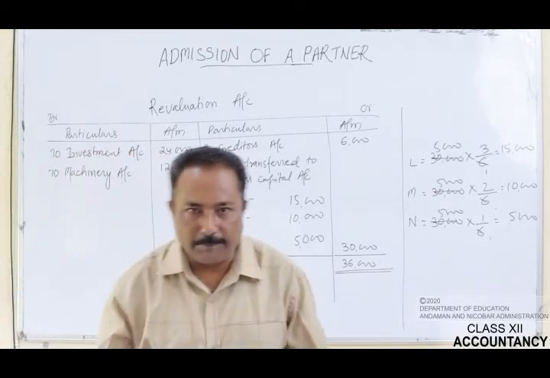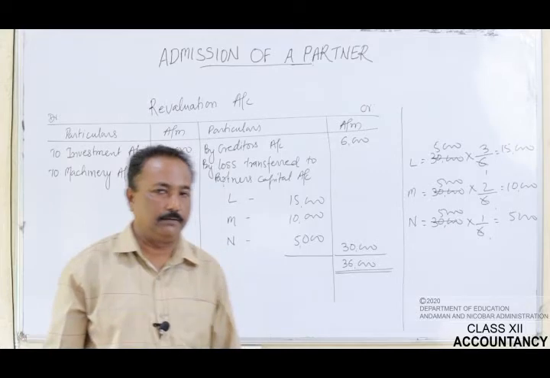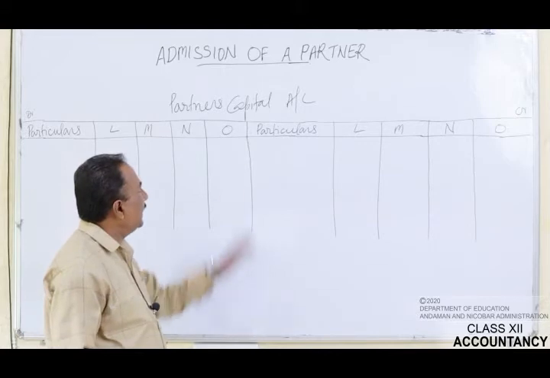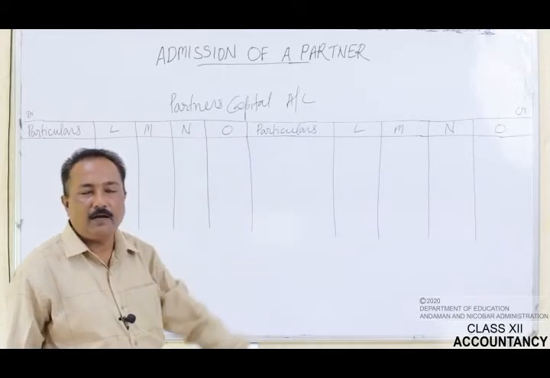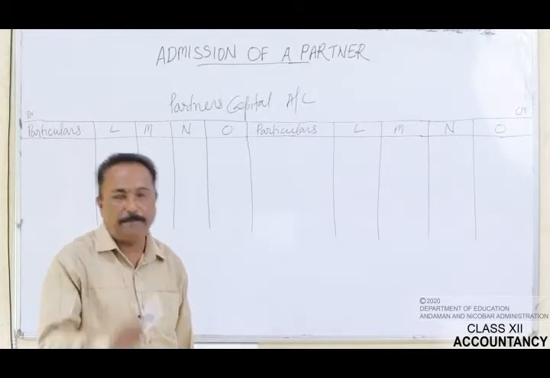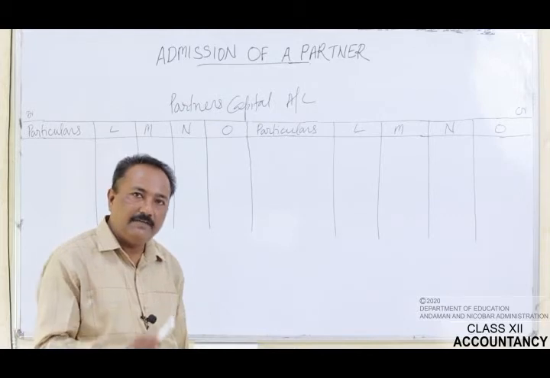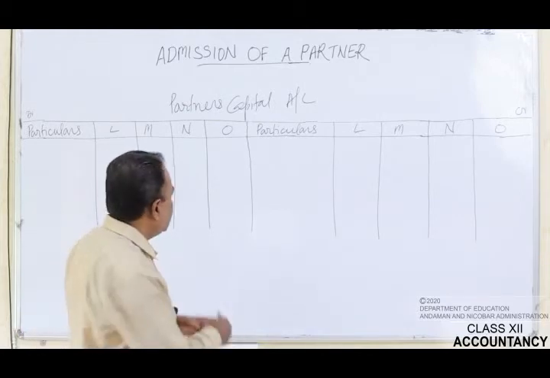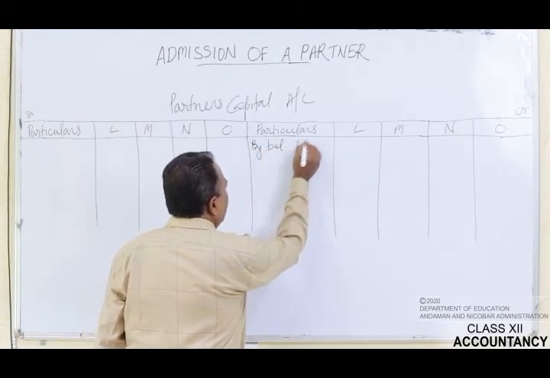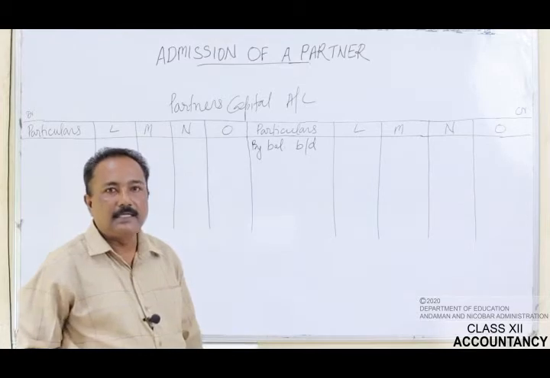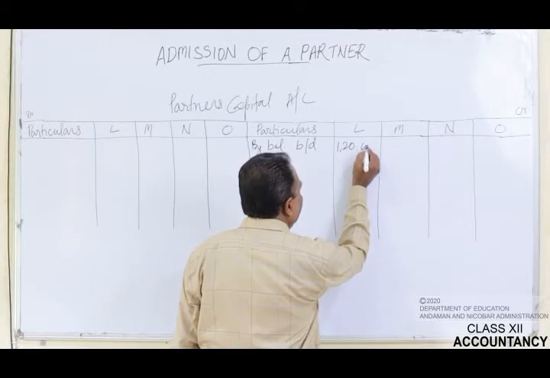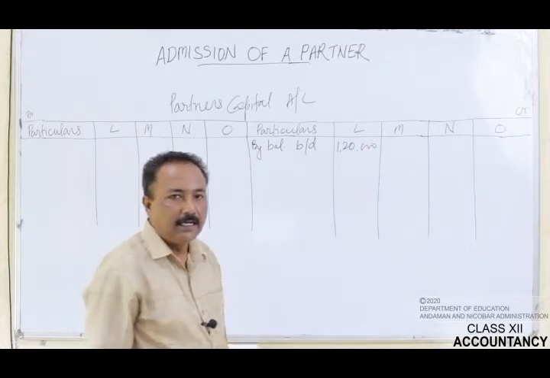Now students, we will pass on to the partner's capital account. The very first item that will be recorded in the partner's capital account is the opening capital of the old partners, which is given in the old balance sheet. Now let's write by balance brought down. L's capital given in the old balance sheet was rupees 1,20,000. So we have recorded it here.